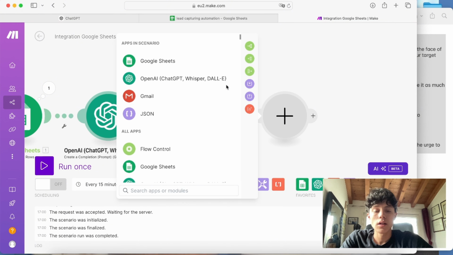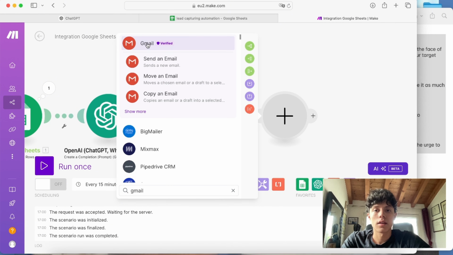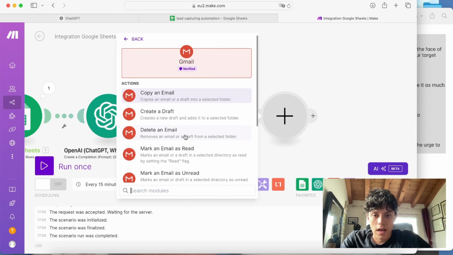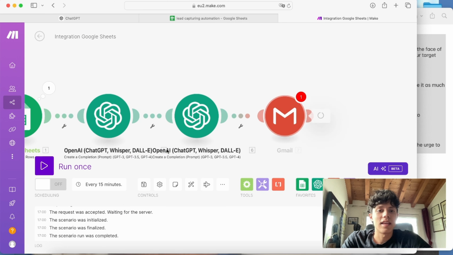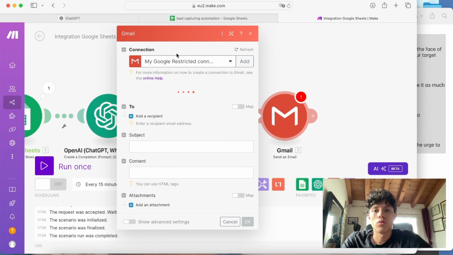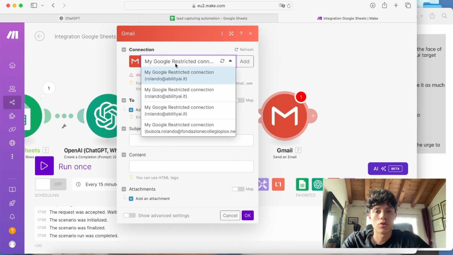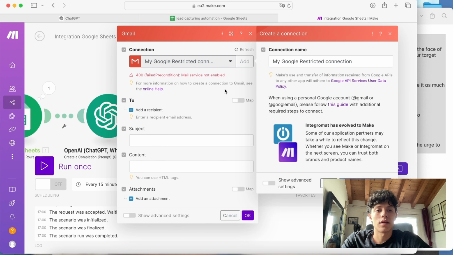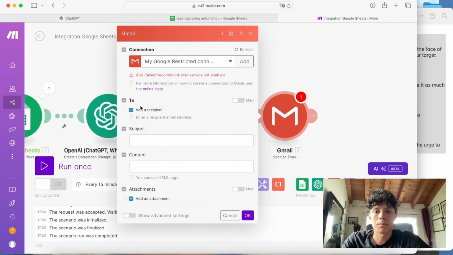Now the last module. For the last module, you will need to search Gmail and select Gmail. In actions, you want to select send an email, and now you will need to connect to your Google account right here by clicking add and creating a connection. I've already done that, but now let's get to how to fill in this module.